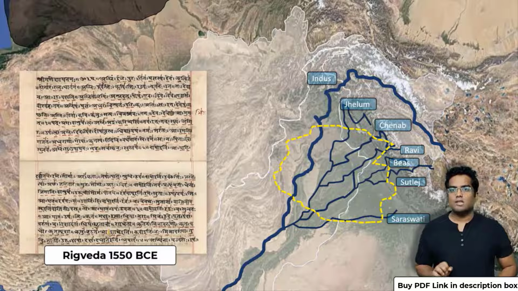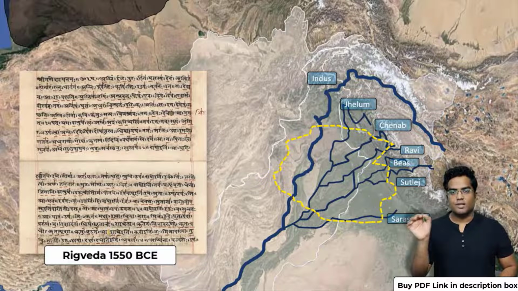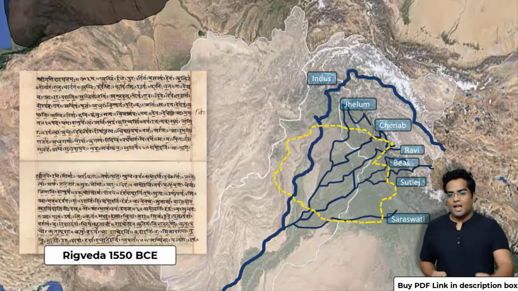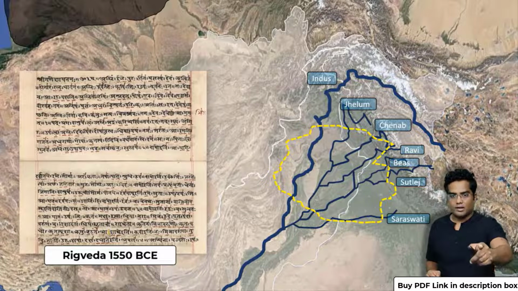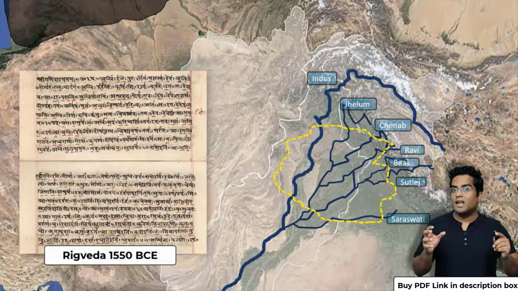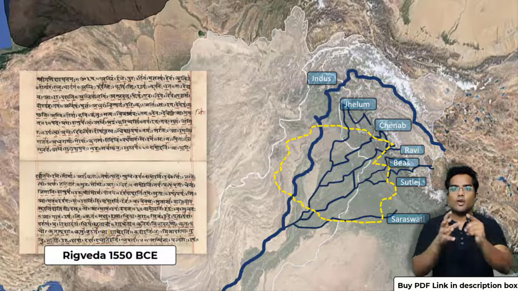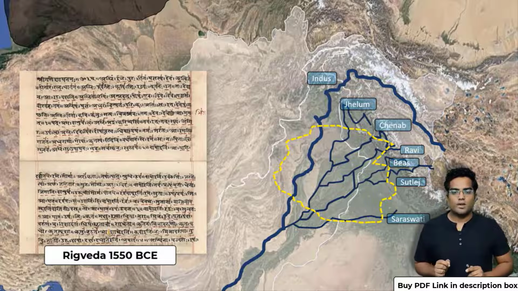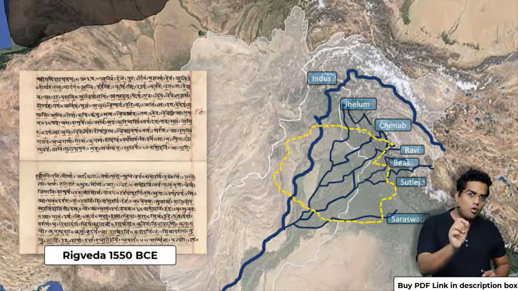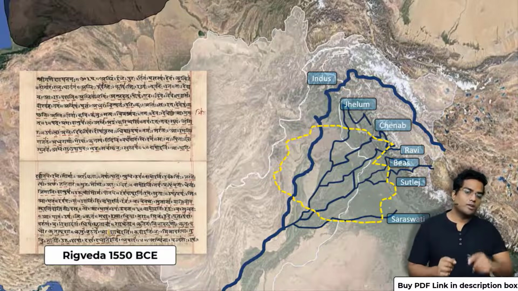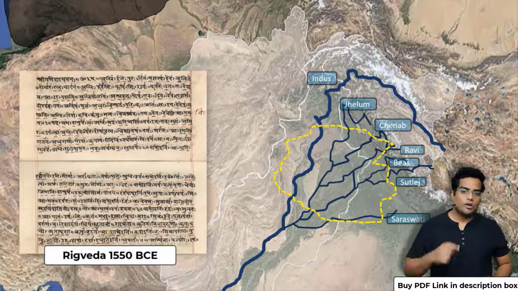Sapta Sindhu means 7 rivers. And as you can see, the whole area marked in yellow is the region where the whole Sapta Sindhu river system flows. You can find all 7 rivers along that particular region marked in yellow.